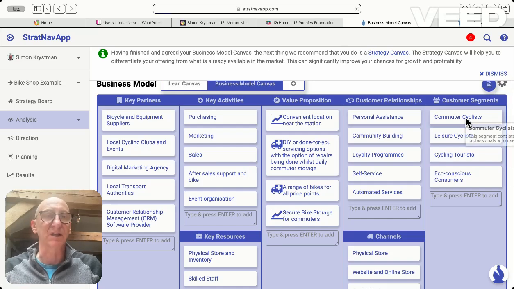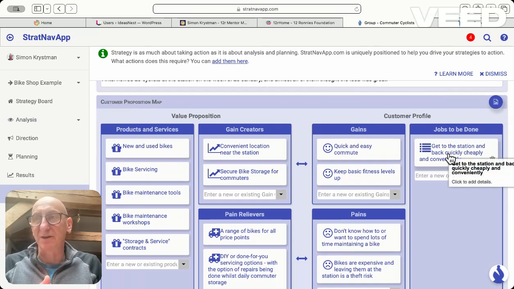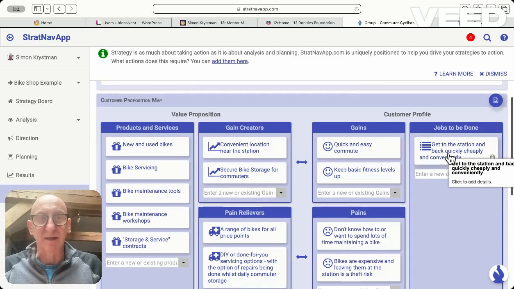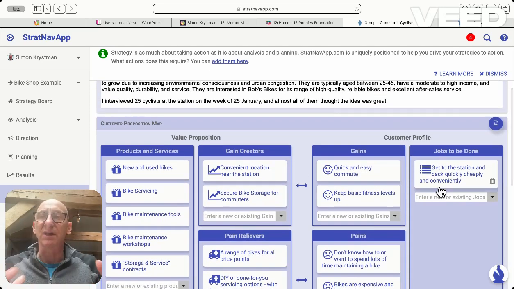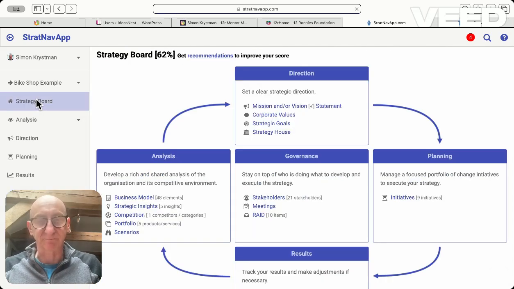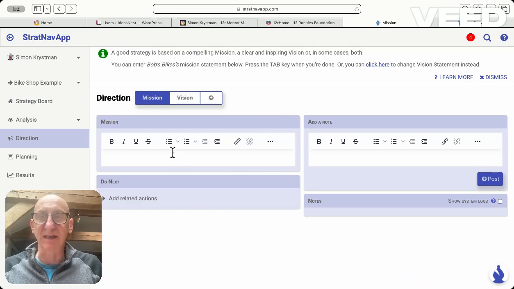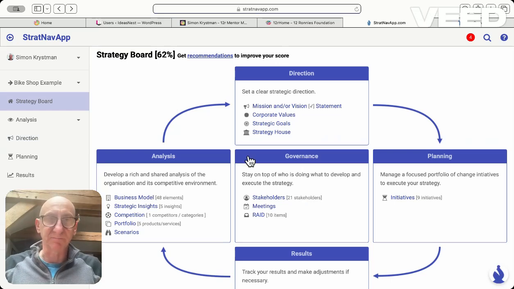I can look into the customer segments, and it's filling in my customer proposition, my value proposition map here, all the jobs to be done, etc. So this is one way that I can use AI platforms and technology to build my startup. Again, all of this can be done with vision statements, mission statements. So I can fill in here my mission and my vision, and it'll take that into account within the different elements of the strategy board.